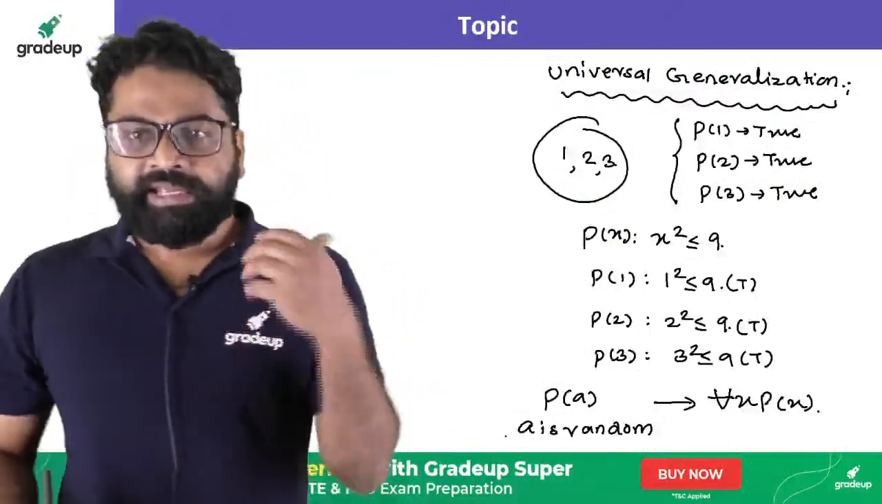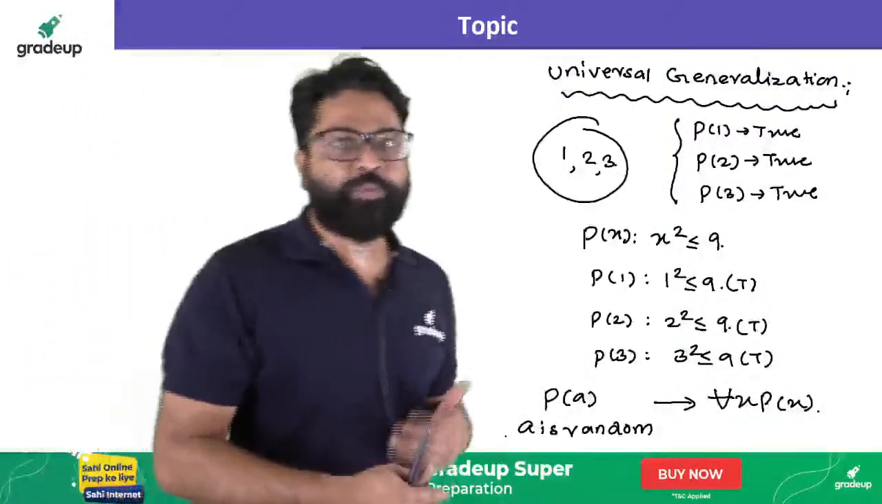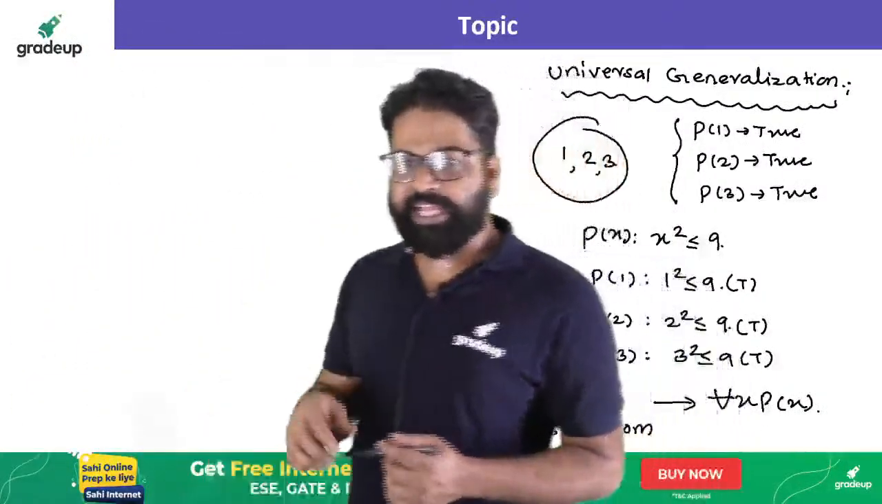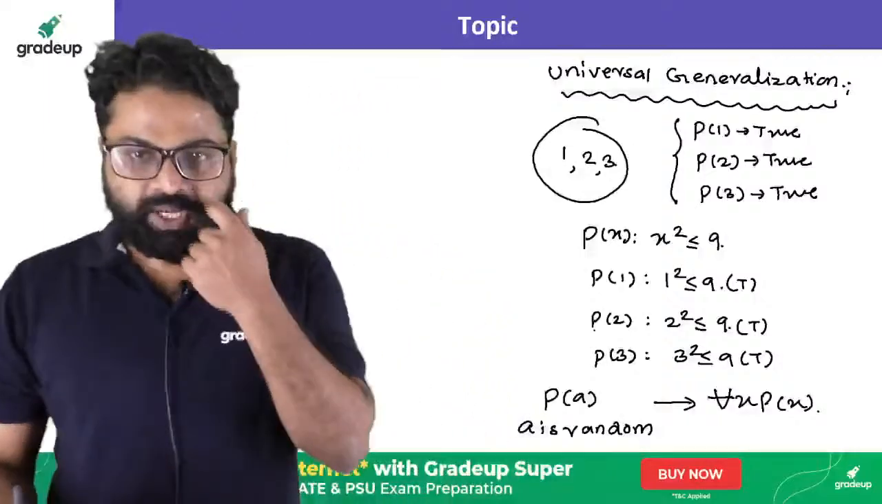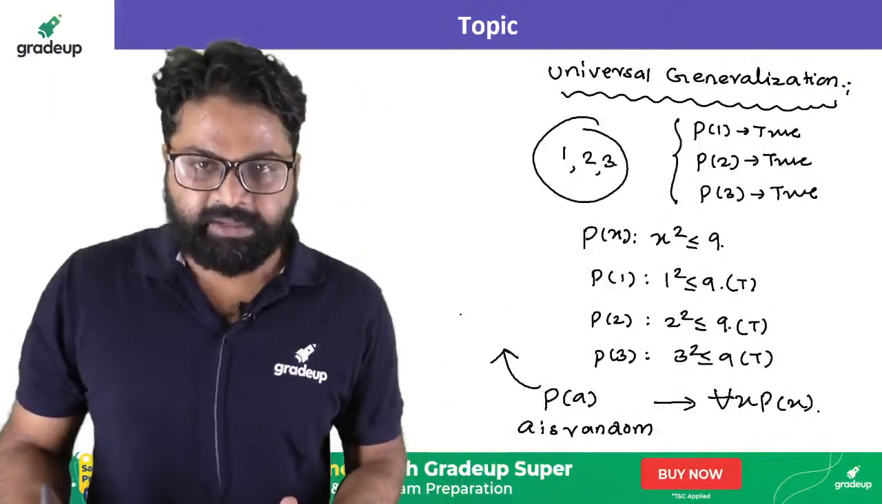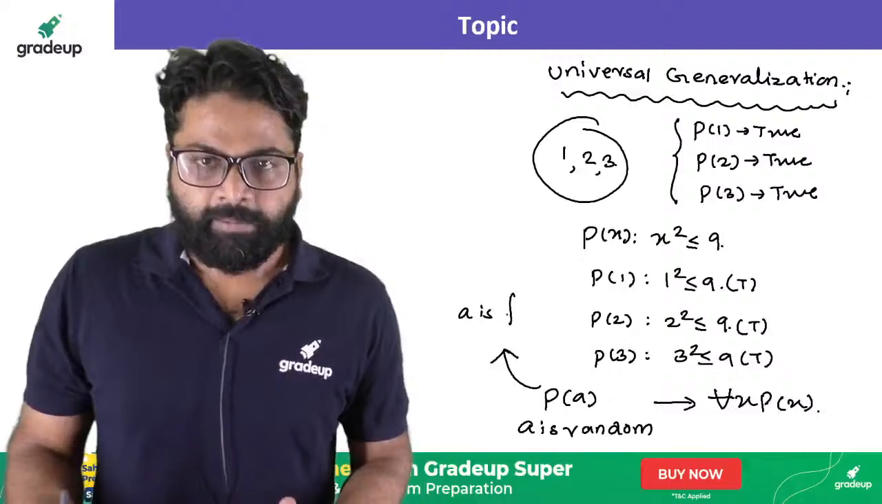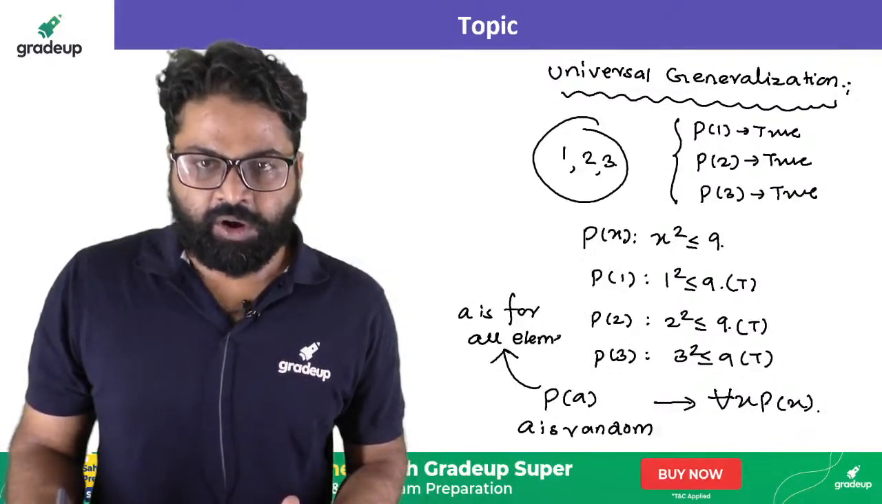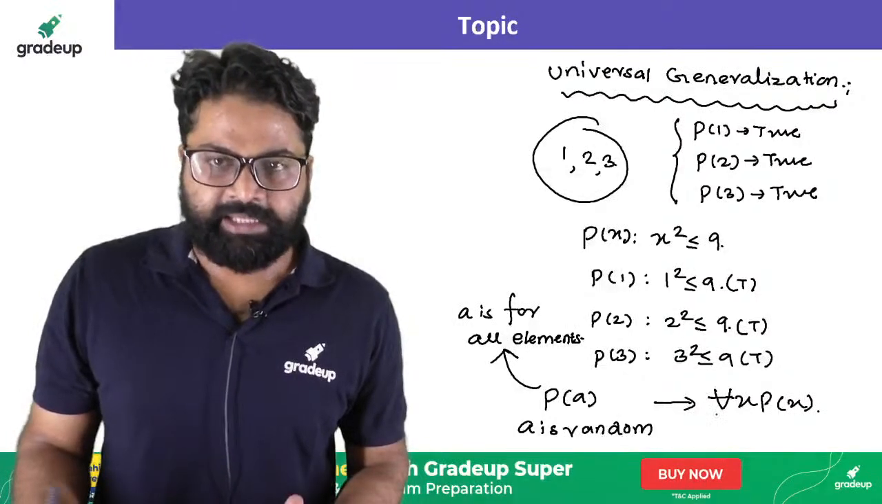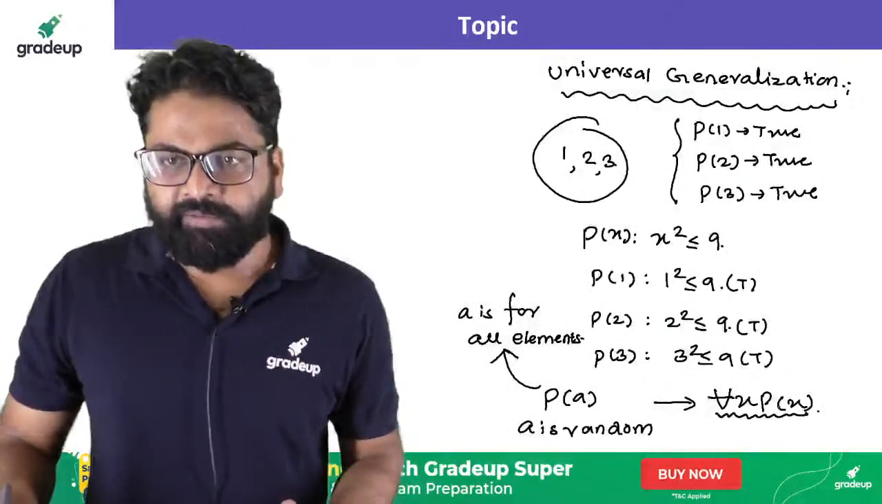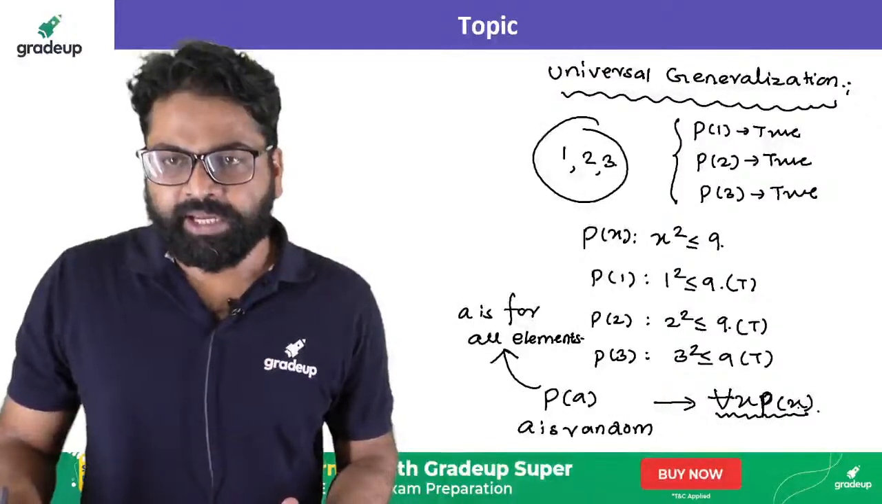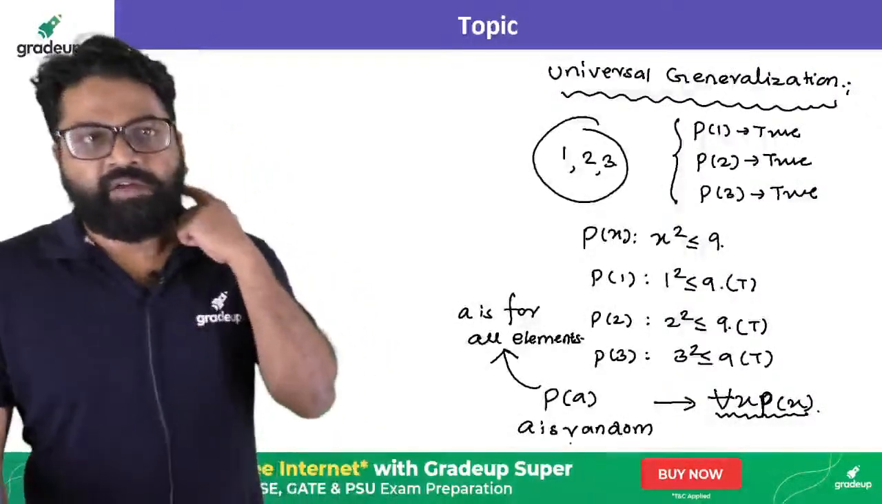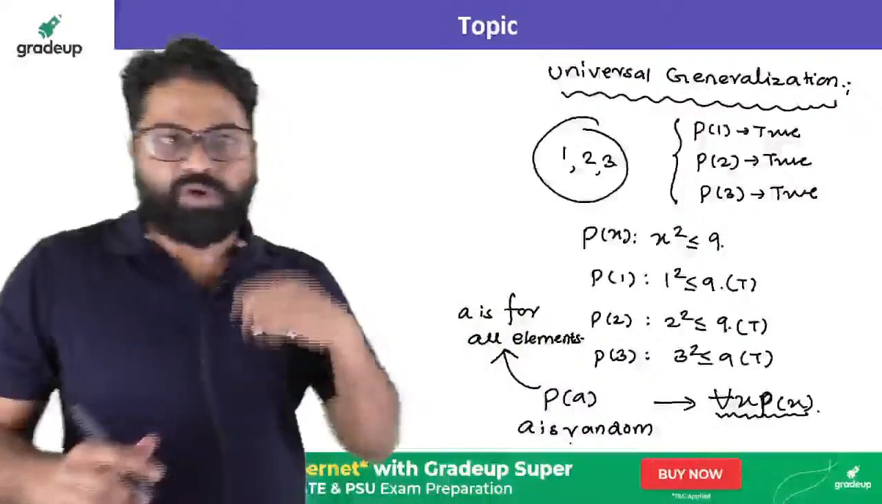Here, we are trying to prove a theorem. So P of A is random, that means A is for all the elements. You can also understand it this way: A is for all the elements. So hence you will be getting for all of x, P of x. Here you will be getting this statement, P of A where A is random. This is called a universal generalization.